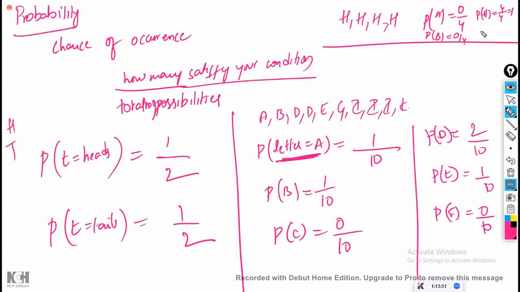Can the numerator be more than the denominator? Never. For example, in this case of 4, can you take the probability of H as 5 by 4? Is that possible? The denominator is the maximum count. Never can the numerator cross the denominator. Then how can the probability be more than 1?